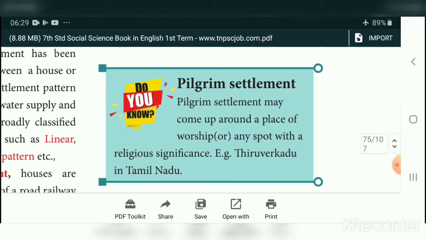Pilgrim settlement, so holy places. Here the settlement mainly depends upon the holy places. Pilgrim settlement may come up around a place of worship or any spot with a religious significance. Example, Thiruverkadu in Tamil Nadu, Madurai Meenakshi Amman temple and Tanjore Brihadishwara temple. So around the Madurai Meenakshi Amman temple, so many settlements are there. Their main focus is around that temple.